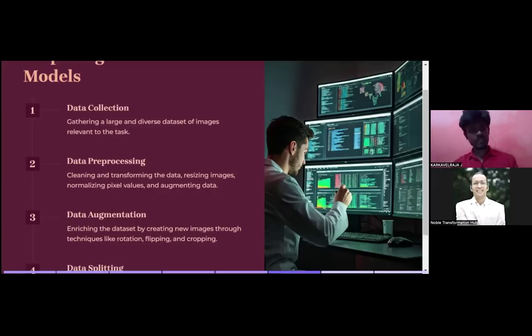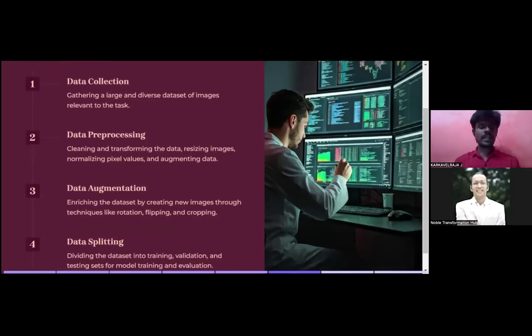Data pre-processing: cleaning and transforming the data, resizing images, normalizing pixel values, and augmenting the data. Once we collect the data, it may not be as we need it. It can be black and white, it can be color, so we need to bring everything to a single scale so that we can apply it to the model. Data augmentation is one of the pre-processing steps you can see here.